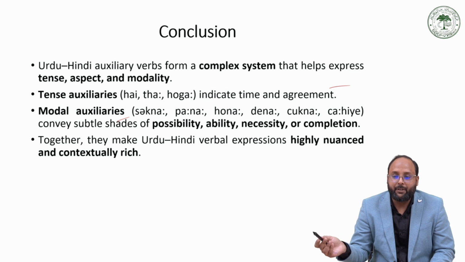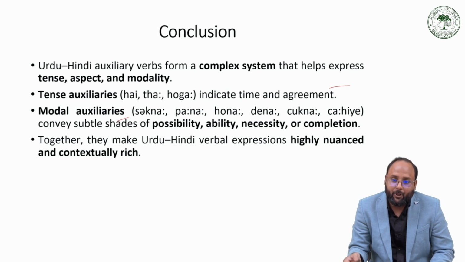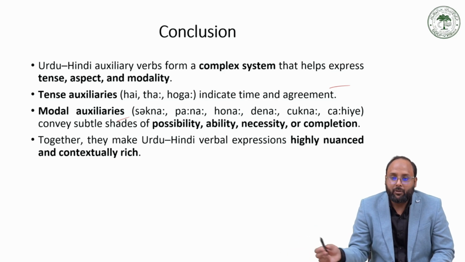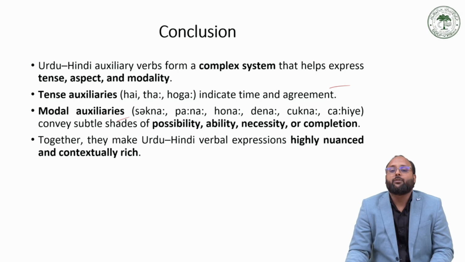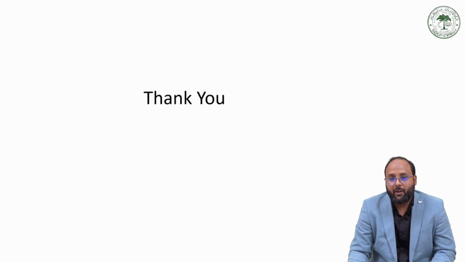Verbal predicate means that there is a main verb, there is a compound verb, there is a modal auxiliary, there is a tense auxiliary. So that becomes the whole complex predicate. So it modifies the meaning of that complex predicate in Urdu Hindi.